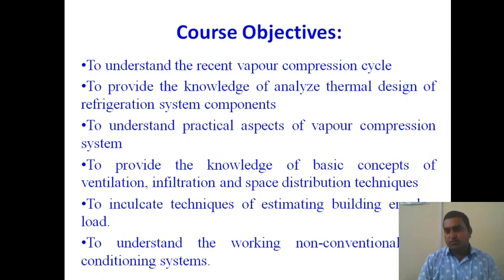So that four components I have studied, but in HVAC the objective of this subject is first to study the vapor compression cycle and its different types. Then you should have the knowledge of analyzing the different components of a refrigeration system. You should be able to design the different components of the refrigeration system like compressor, condenser, expansion device and the evaporator. Then you should have the practical aspect of the vapor compression system.